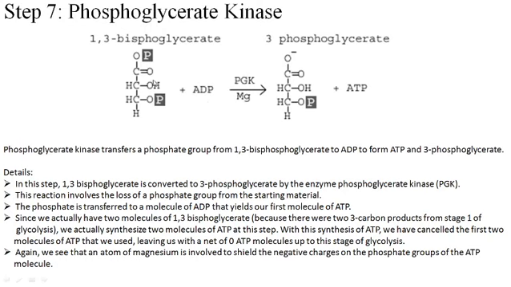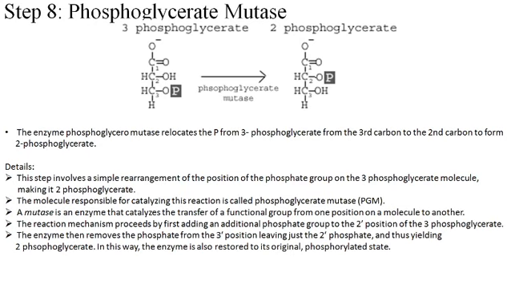Earlier you have seen that the transfer of the phosphate moiety was from the ATP to the substrate, but here it is happening just the opposite, and it is extracting the phosphate moiety from the substrate to phosphorylate the ADP. So that's why it is called substrate level phosphorylation. Now come to step number 8. Here 3-phosphoglycerate is converted to 2-phosphoglycerate.